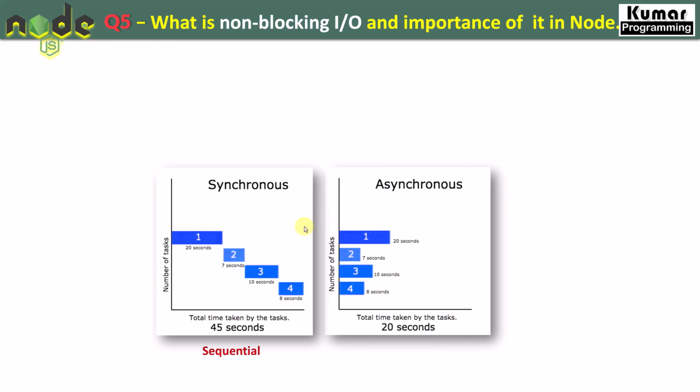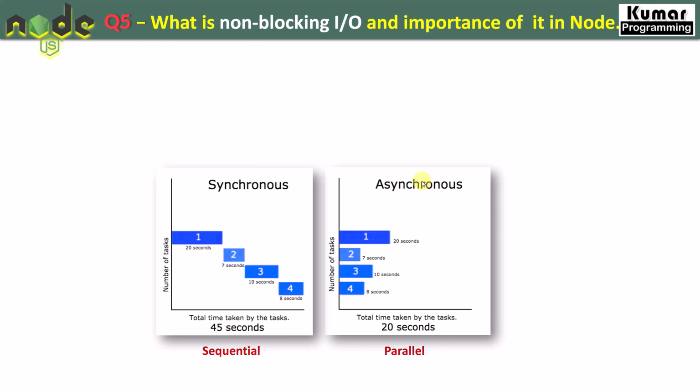On the other hand, in asynchronous, all these tasks, task 1, task 2, task 3 and task 4, are executed in parallel. Task 1 is completed in 20 seconds, task 2 in 7, task 3 in 10 seconds, task 4 in 8 seconds, and the total time taken by all of the tasks is 20 seconds. So it's quite fast, because all of those tasks are executed in parallel, and that is known as asynchronous.